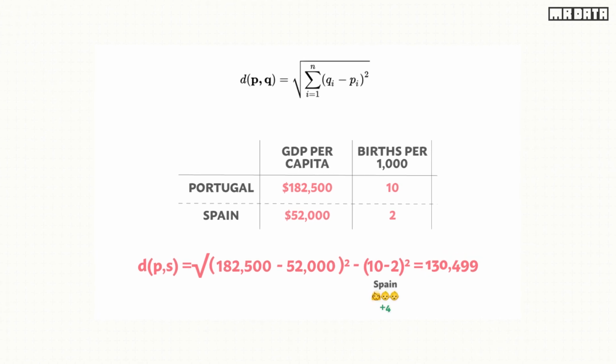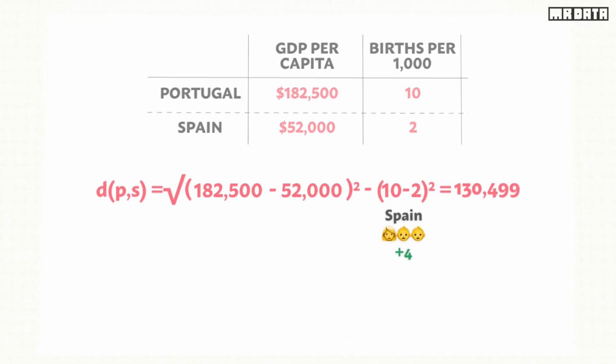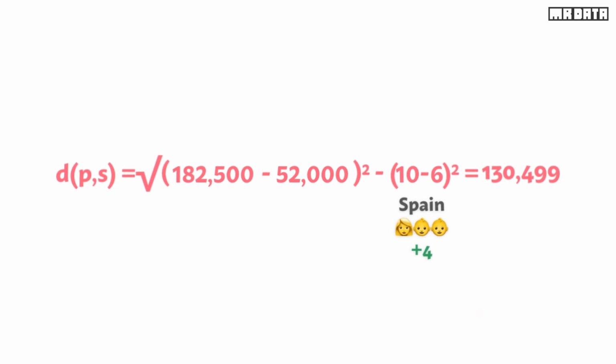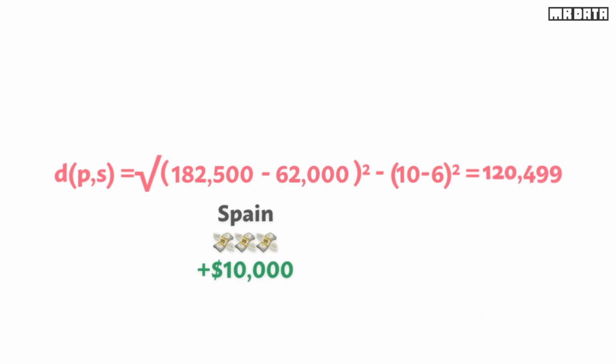What if the number of births from adolescent women went up from 2 to 6? The distance between both countries does not change, even if 4 additional babies per 1,000 adolescent women is a pretty big jump in reality. What if Spanish citizens became $10,000 richer? The distance between both of them dropped to about 120,000.